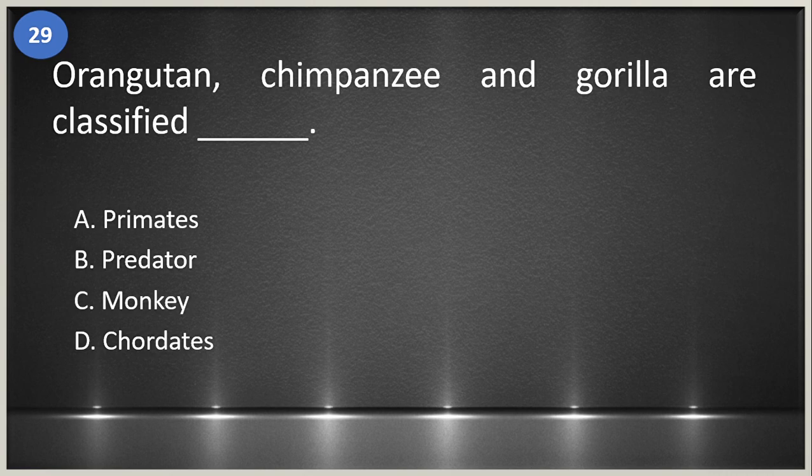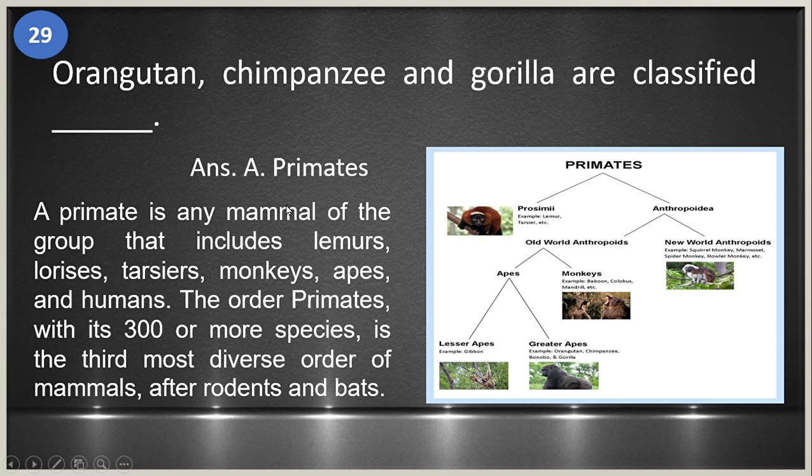29. Orangutan, chimpanzee, and gorilla are classified as blank. A. Primates. B. Predator. C. Monkey. And D. Chordates. The answer is letter A. It's primates. So a primate is any mammal of the group that includes lemurs, lorises, tarsiers, monkeys, apes, and humans. The order Primates, with its 300 or more species, is the third most diverse order of mammals after rodents and bats.